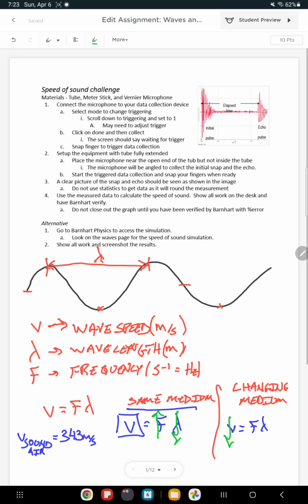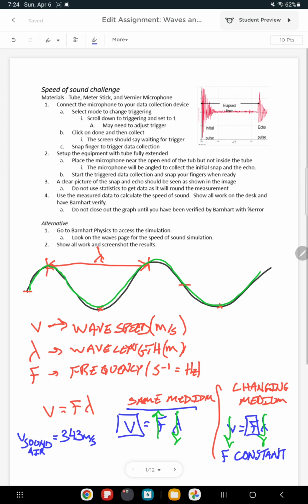If you can picture these waves, these crests and troughs, when they hit another medium and slow down, they're going to bunch up. So the wavelength is also going to decrease. And what stays the same this time is the frequency.